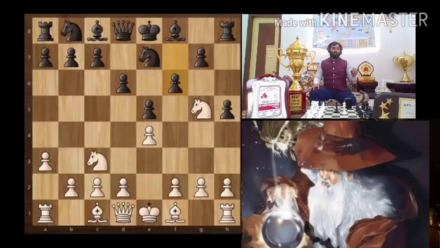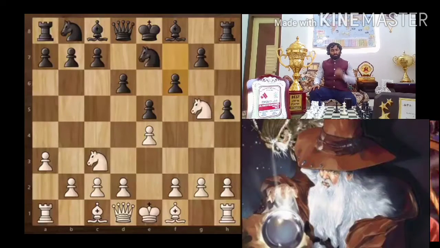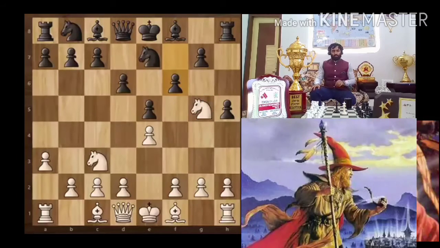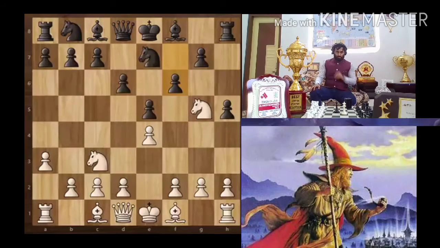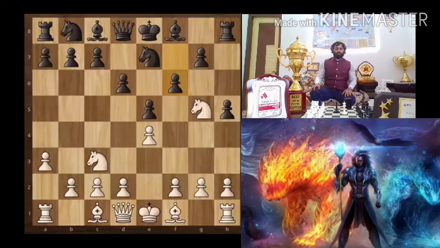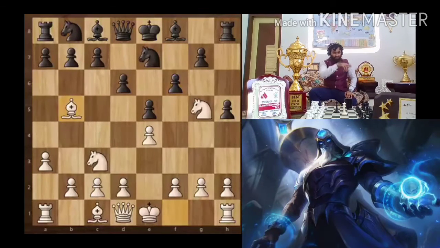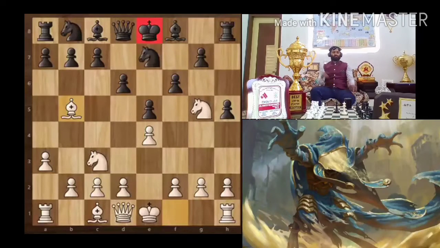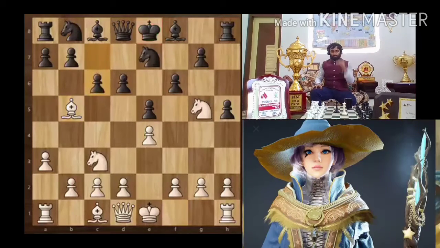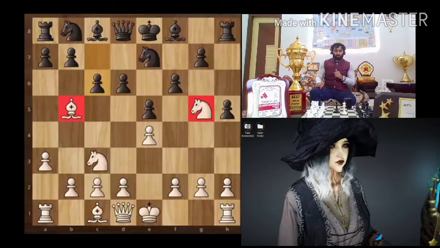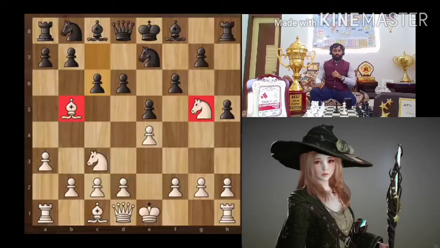We have the basic information now, so can you think of any way to ignore this threat and play a stronger move? I must remind that you need to be extremely careful while ignoring any immediate threat. If you play a random forcing move like bishop b5 check, then you will be in trouble because black can simply block with his pawn, and now you have 2 pieces under attack. So if you're ignoring a threat, then you need to have a powerful counter attack. So please double check before taking any risks.